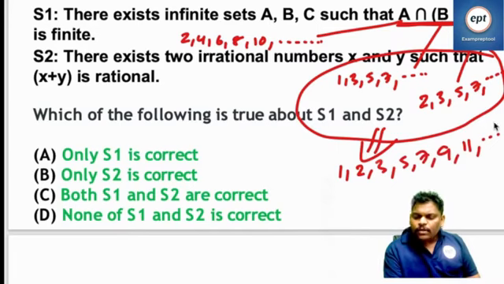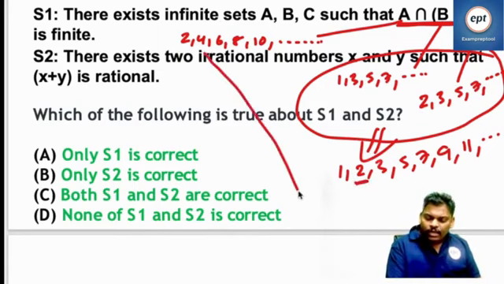Odd numbers union prime numbers will give all odd numbers, because odd numbers are more. Interesting thing is 2 also will come. Now even numbers and these odd numbers, do intersection.